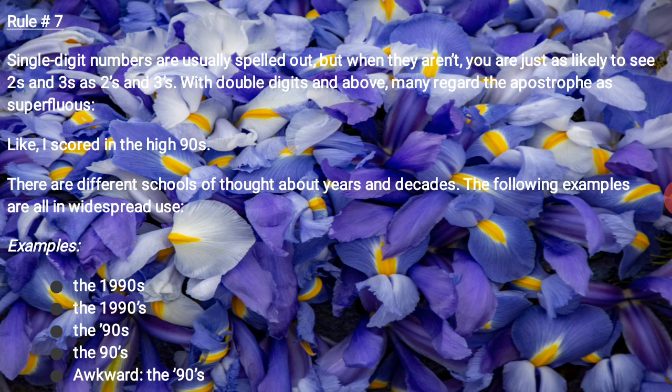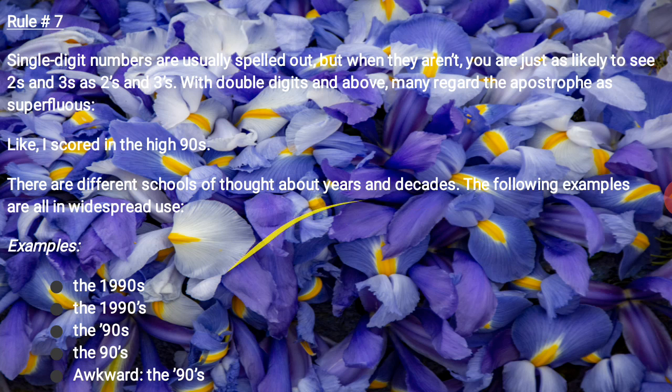Some people mention the years with an apostrophe: the 1990s, the 90s, the '90s, the 90's, awkwardly the 90s. Single digit numbers are usually spelled out, but when they are not, or with double digits and above, many regard the apostrophe as superfluous.